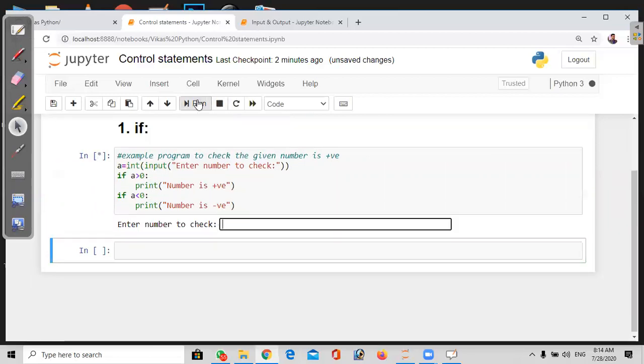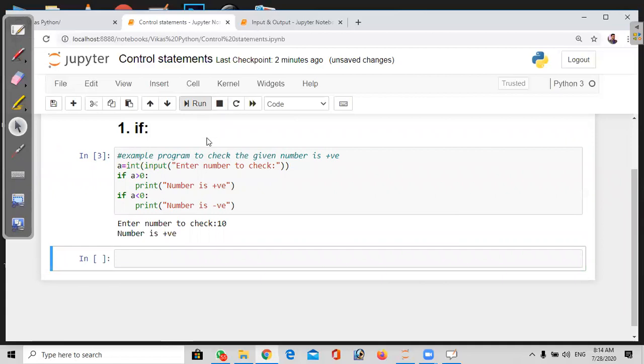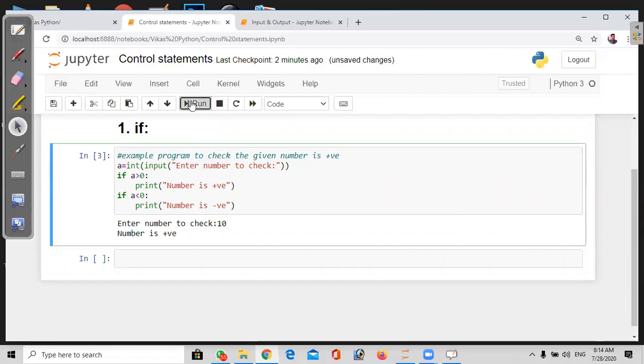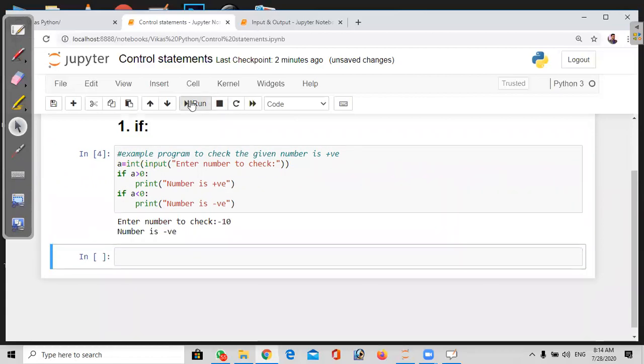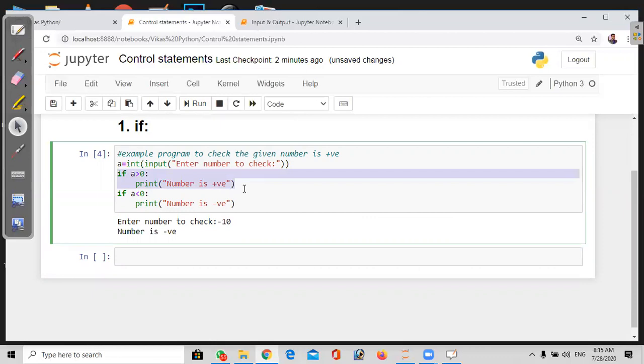So when you run this, if I give 10, positive number. If I give minus 10, now it will give negative number. See, here I have to write the same logic 2 times. If I have to verify positive, I can give only one time. But if I have to give negative, then I have to do positive and then negative. Yes, 2 times you have to repeat the same logic.